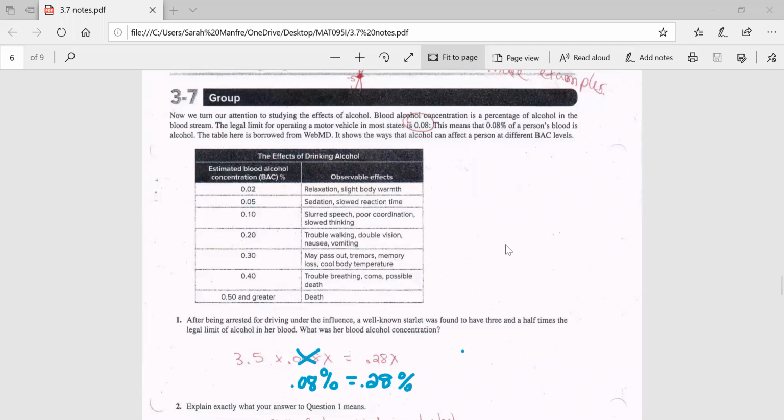Okay, so this is lesson 3.7, the group. And hopefully at this point, everybody has had a chance to do this on your own and you're just coming to check your answers and get some help on specific questions.